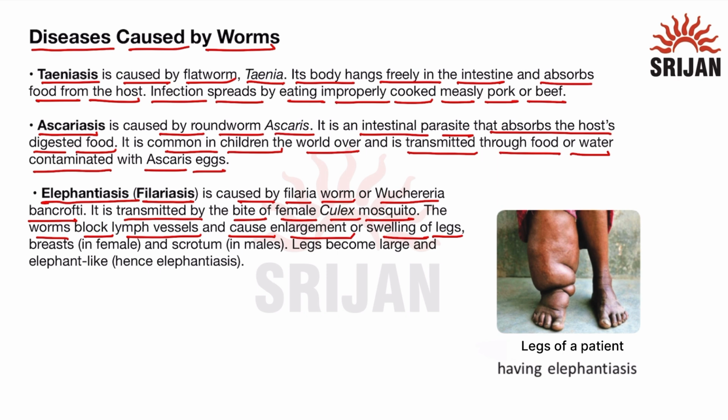As we can see in this figure, which shows the legs of a patient having elephantiasis or filariasis, the worm will block the lymph vessels which are present on the lower side of the body, and that will lead to enlargement or swelling in the legs. It can also lead to swelling of the breast in females and scrotum in males. Legs become large and elephant-like, hence it is known as elephantiasis. We can see in this figure that the legs have become large due to the swelling and they become elephant-like. That is why this is known as elephantiasis.